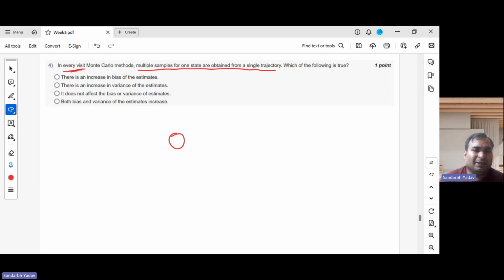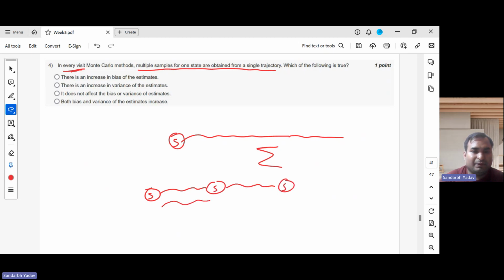In first visit, once we first visit some state, we start using whatever we calculate from that state and sum it up, and it can be discounted also. That is not an issue, but we keep on summing until the terminal state is reached, as in the expectation you remember. But in every visit, suppose we are in some state and we see this state again, and again. The first estimate will be the entire one, the second estimate will be from this point, and the third from this point, and then we average these three estimates.